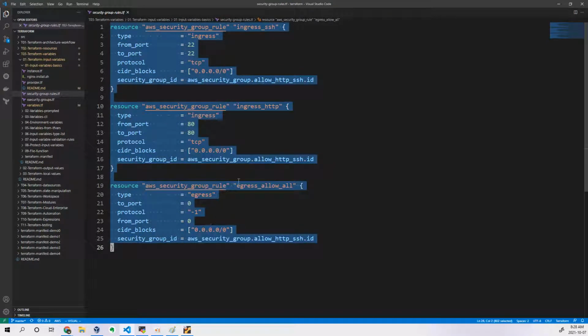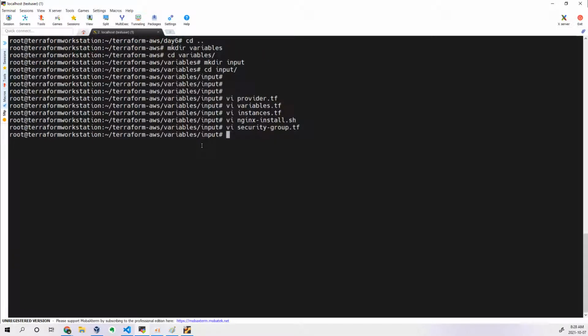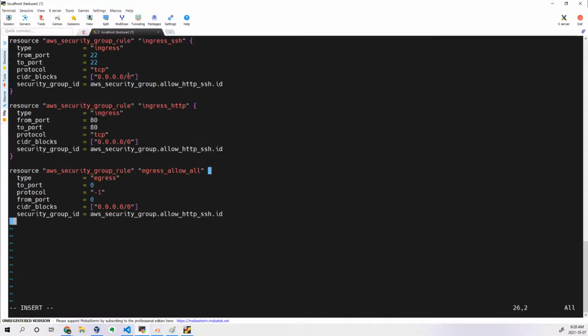Okay, so copy this and let's create another file. Here we are trying to allow SSH and HTTP port, means port 80. Okay, so security-group-rules.tf. So let me paste this. So you can see here ingress. So incoming packets we are allowing on port number 22 and port number 80. Outgoing packets are allowed on all the ports, means you can send any type of packet on any port number. Okay, so this is what we have written in this rule. So let's save this and come on.